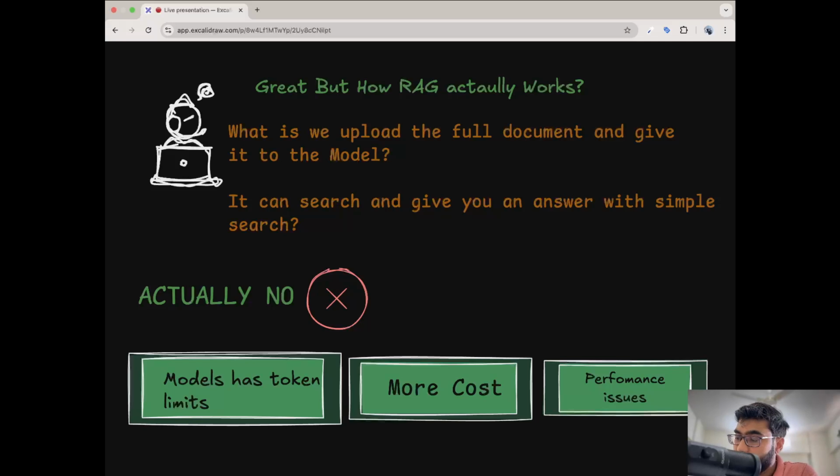And also there will be performance issues, because you are providing large, long content. Every time the model has to think about it, it has to traverse it, and then it can give you an answer. So because of these three reasons, we should not directly give the whole content to the model to ask any question. So let's see this in a real example.